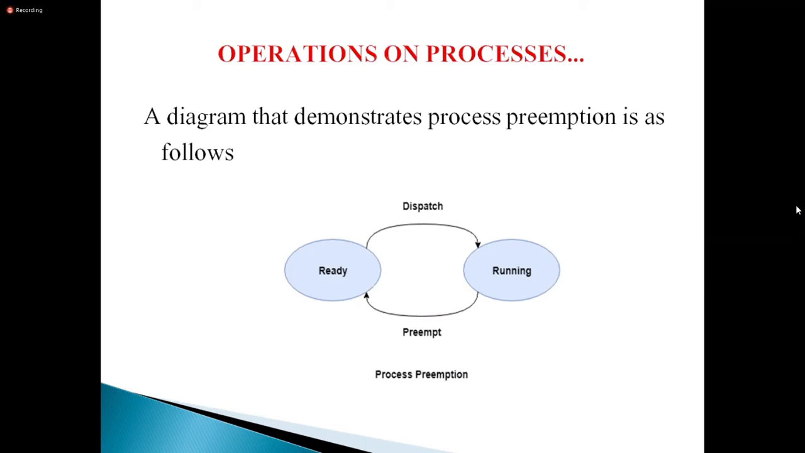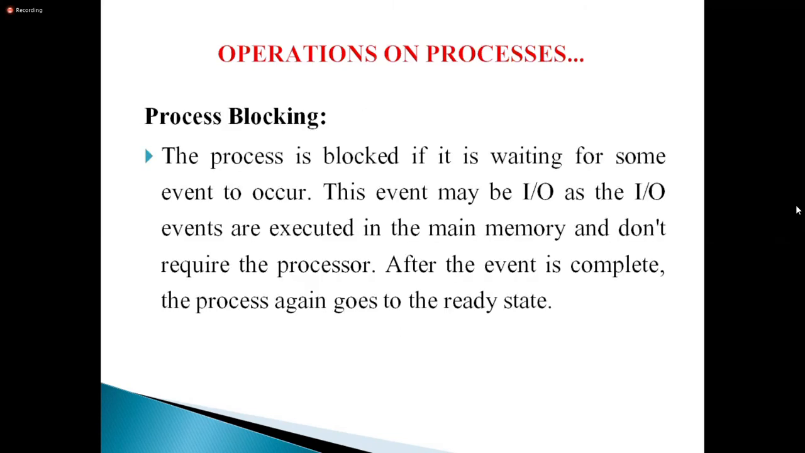Okay, this is preemption. The next one is process blocking. Generally, when a process will block, we can also call it suspend. For example, I will give one real-time example. I opened MS Word. I have some document. When I pressed Control P, that means I'm going to print those pages. But in my laptop, I had not connected the printer to my system.